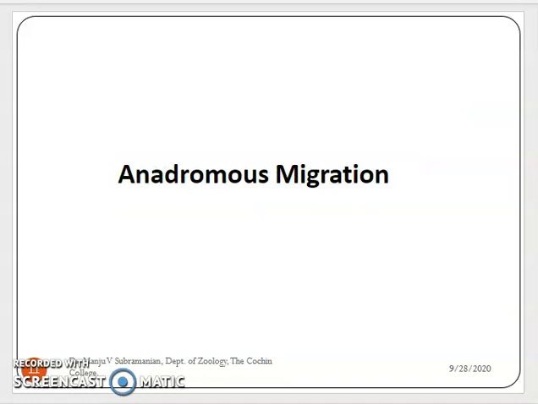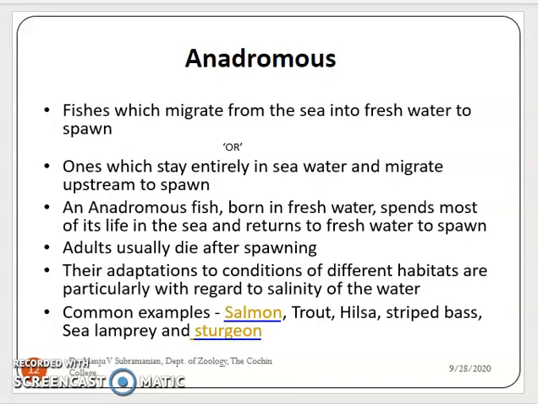So first of all, we will discuss the anadromous migration. In anadromous migration, the fishes migrate from the sea to freshwater to spawn. In order to breed, the fishes migrate from the sea to freshwater, or the ones which stay entirely in the seawater migrate upstream to spawn. Certain fishes live their entire life cycle in the seawater, but at the time of spawning, they migrate to the freshwater. That type of fish is called anadromous fish, and that type of migration is called anadromous migration.